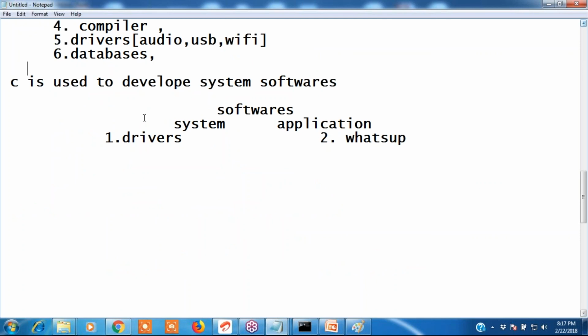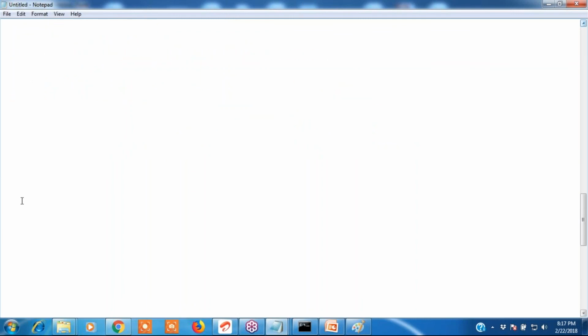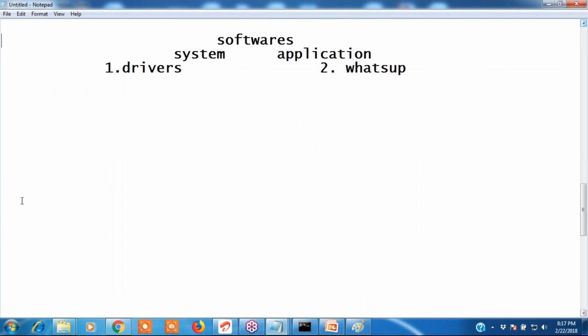C is used to develop system software. To run a machine we require some software, called system softwares. Clear? Okay, next. What is C used for? C is used to develop only system software.